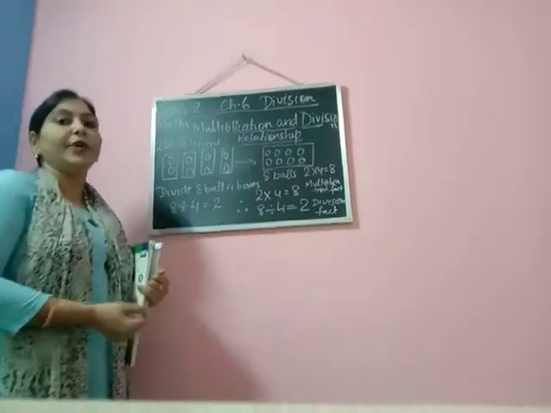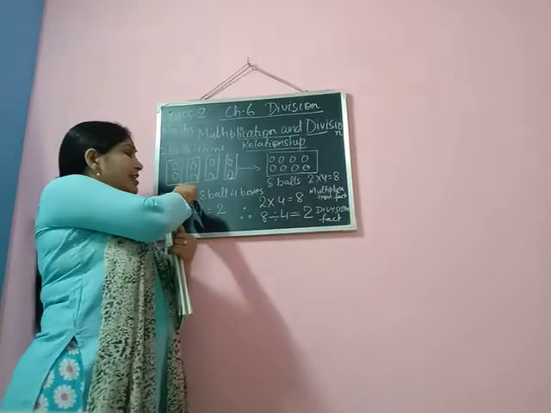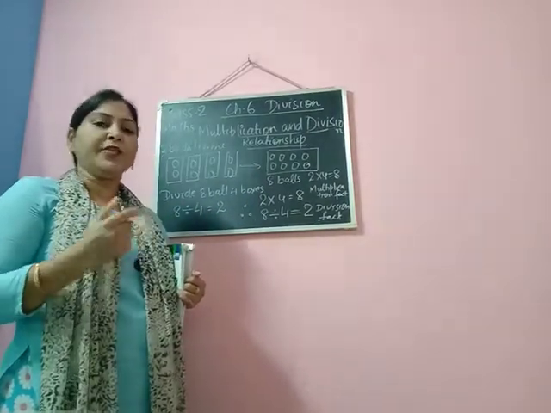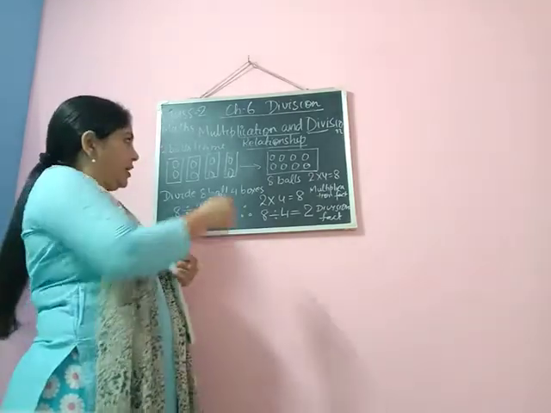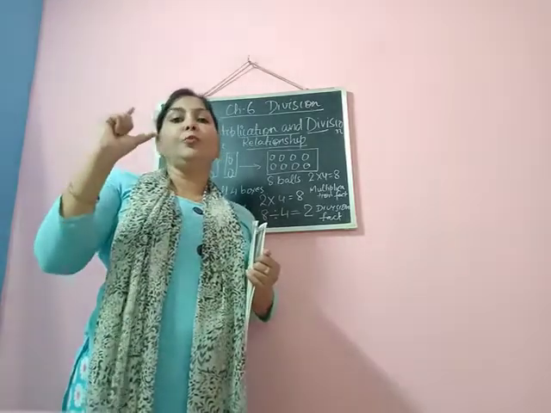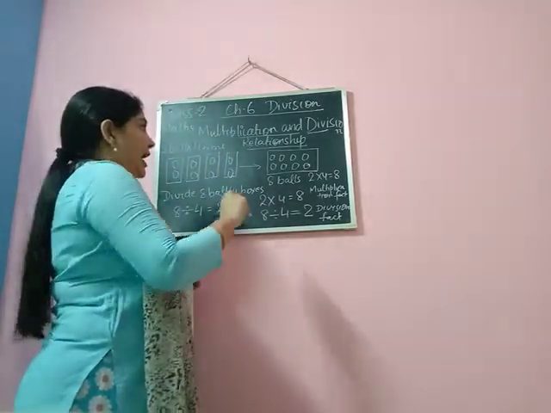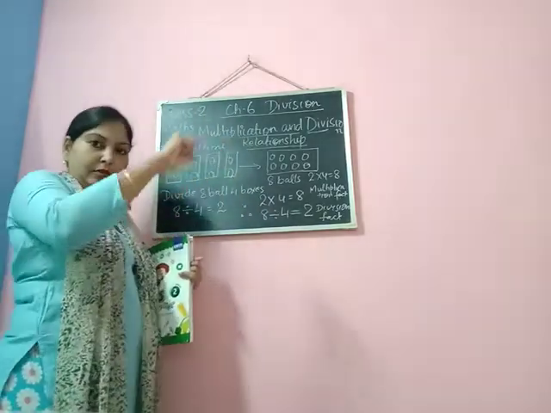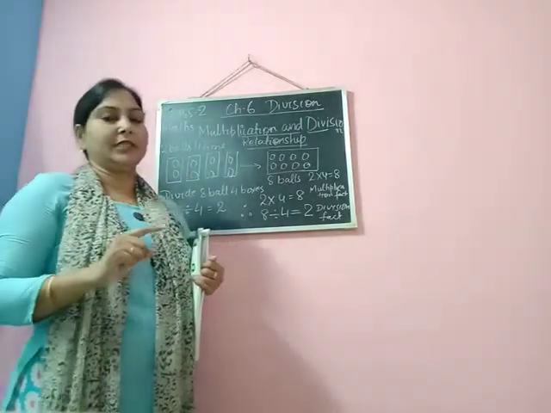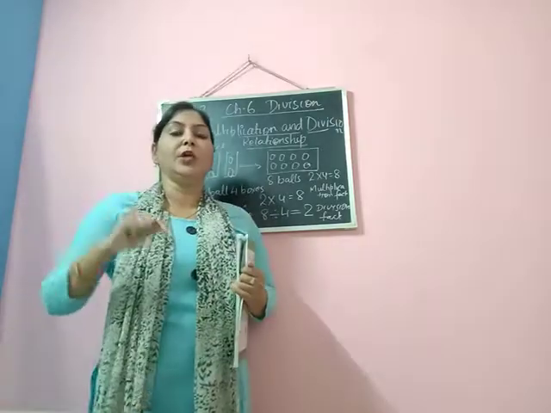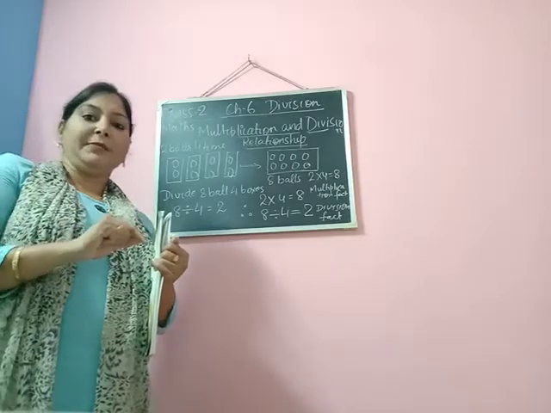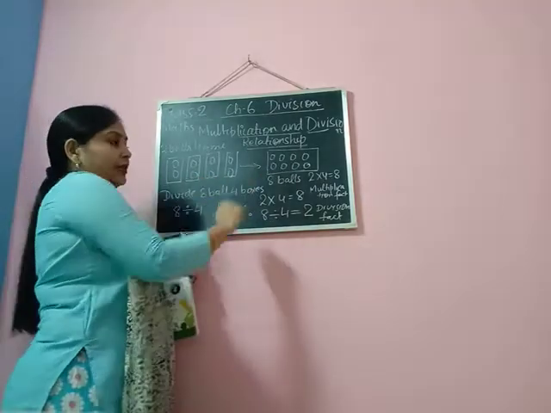Let us try to understand this example. Over here you can see there are 4 boxes, and in each box 2 marbles, or you can say 2 balls, are there. 4 boxes, and each box contains 2 balls, right? And when we count them together, what happens? 2 balls 4 times. If you recall chapter 5, in multiplication, we have done this kind of question.